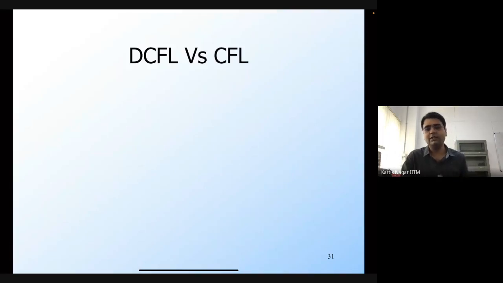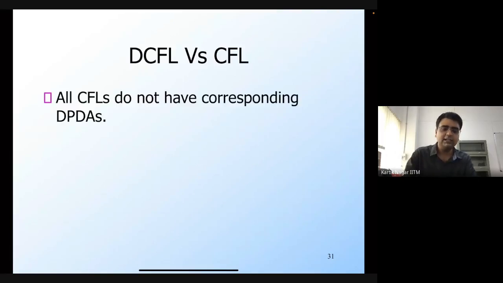So we have compared DCFLs with regular languages. We have seen the two criteria for DPDAs in terms of acceptance: empty stack and final state. So let's also compare DCFLs with CFLs. As I said earlier, not all CFLs have corresponding DPDAs, which means there exist CFLs for which any PDA that you construct will be non-deterministic.